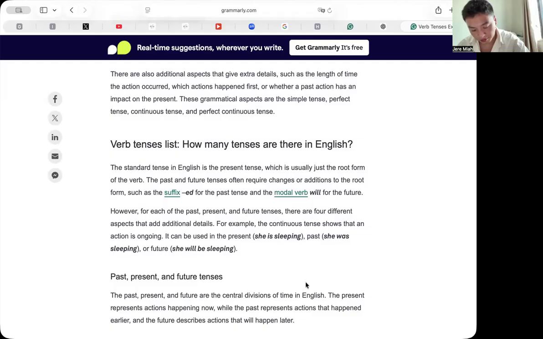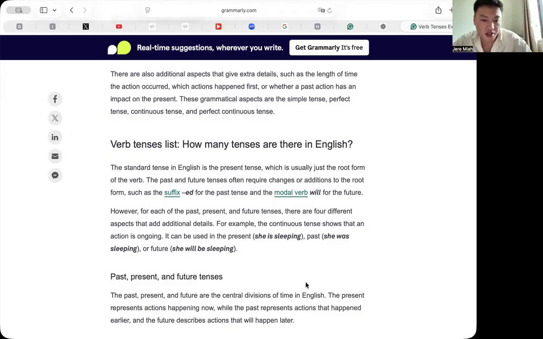Yeah, you summed it up perfectly. Future continuous is basically saying that at that future time, you'll already be in the middle of the action. And the simple future is more about just saying when you're going to start or when something will happen. So you've definitely got the idea. Okay, so let's go ahead.